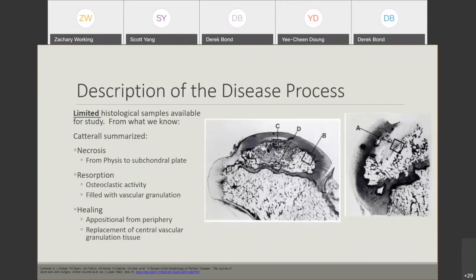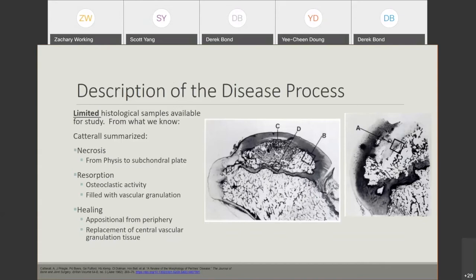For the description of the disease process, there are very limited histological studies. As you can see, it's pretty hard to get samples from live children for pathological specimens. But from the limited data that we do have from human specimens, we noticed that there is a particular disease process that occurs, and Catterall summarizes it very nicely. Initially, the necrosis occurs, and microscopically you can see it from the physis to the subchondral plate, so essentially an epiphyseal necrosis, not so much below the physis.